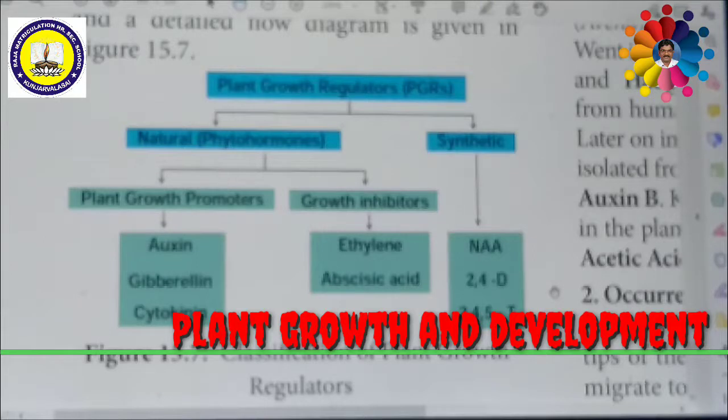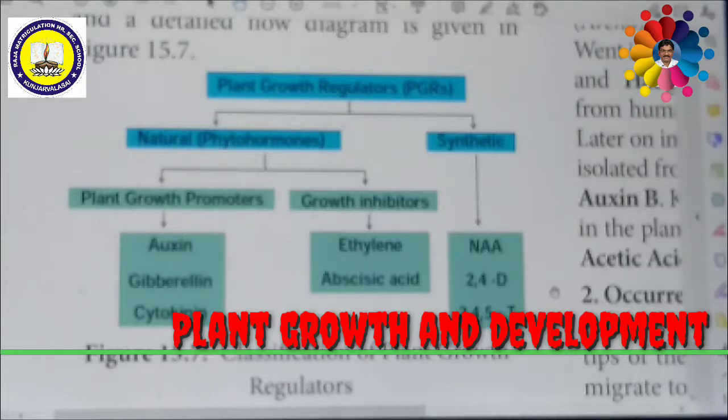Apart from these, there are artificial or synthetic hormones, similar to phytohormones, synthesized in the laboratory: naphthalene acetic acid, 2,4-dichlorophenoxyacetic acid, and 2,4,5-trichlorophenoxyacetic acid. These are all called synthetic phytohormones or plant growth regulators. Now we can see them one by one.